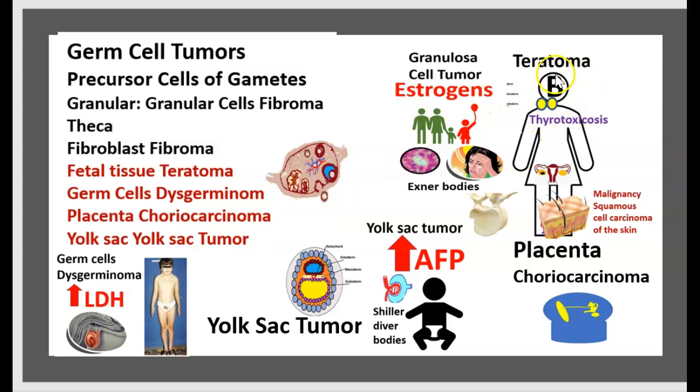Teratoma, benign. If localization in thyroid, look for thyrotoxicosis. If localization in the skin, look for malignancy of squamous cell carcinoma. Most of the time are benign.